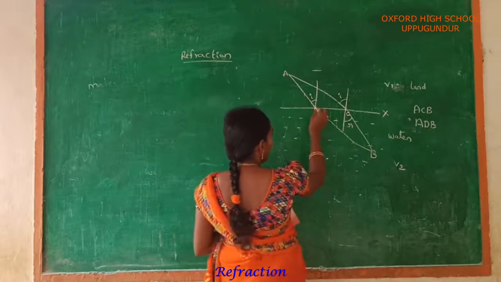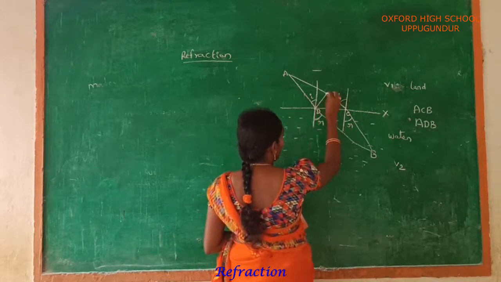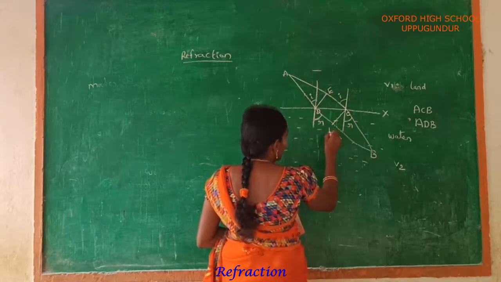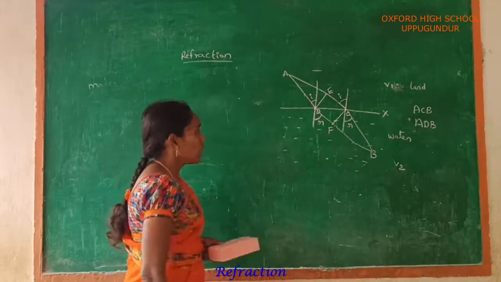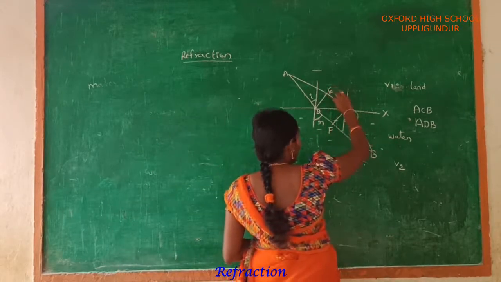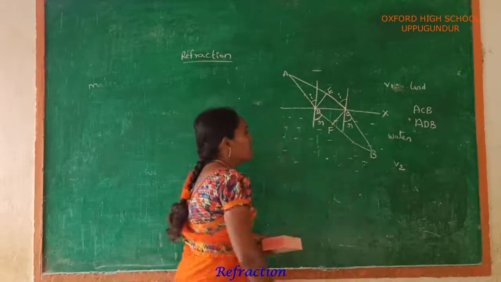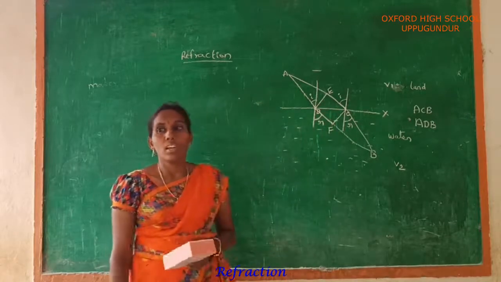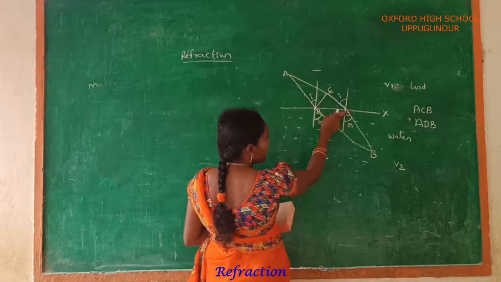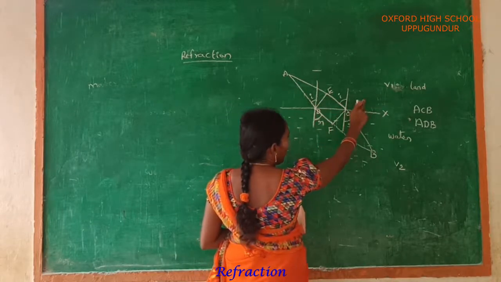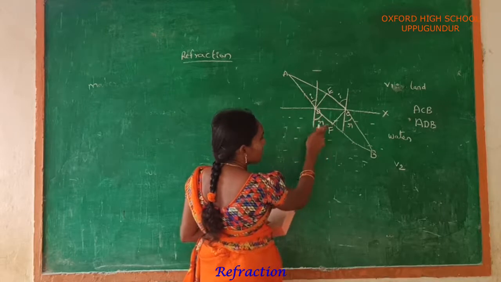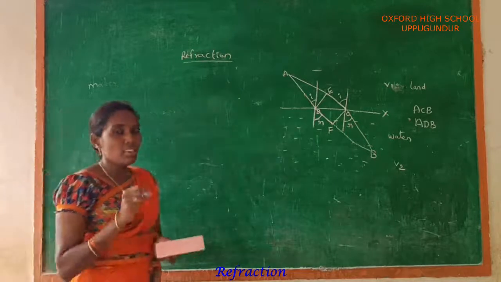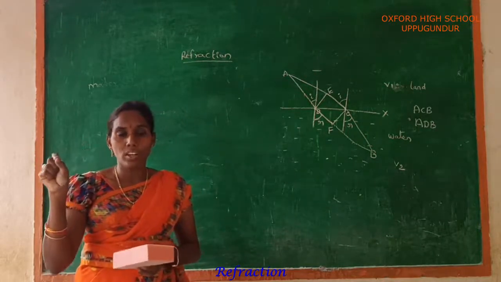Here, draw the perpendicular line from D to this one. This is E. And draw another perpendicular line from C to the refracted ray. This is F. Here, EC is the distance travelled by the man on land, and DF is the distance travelled by the man in water. Now look at the board. Here EC is the distance travelled by the man on land, and DF is the distance travelled by the man in water.